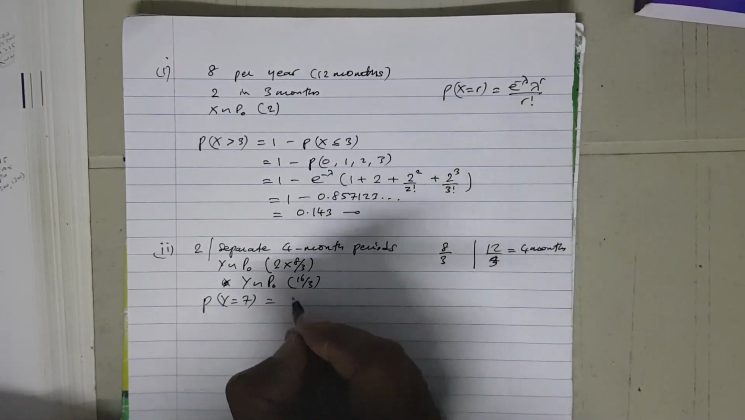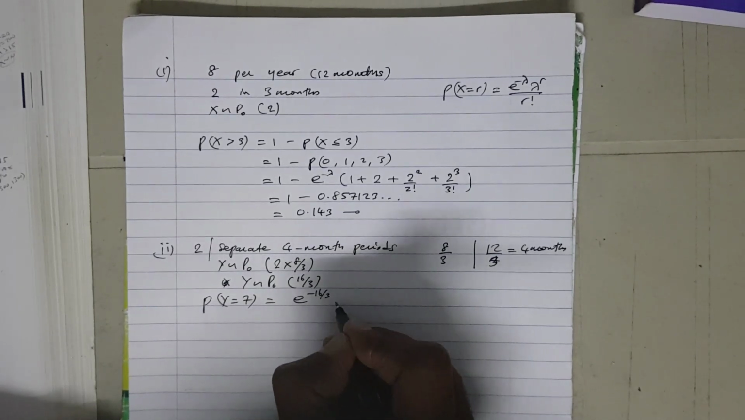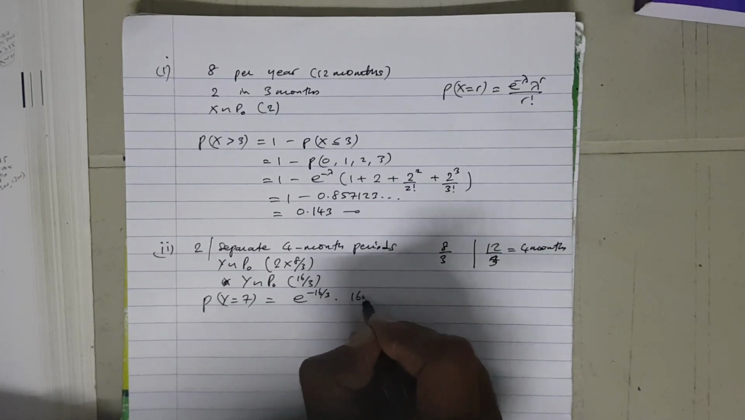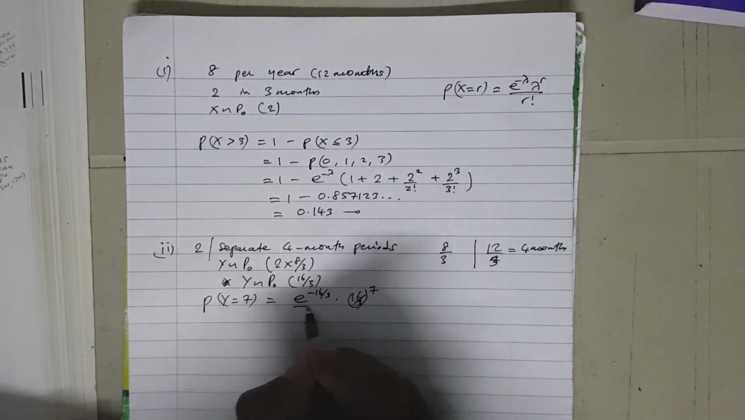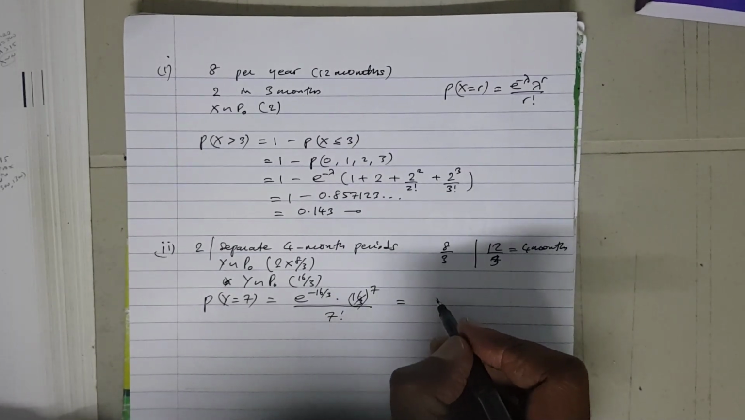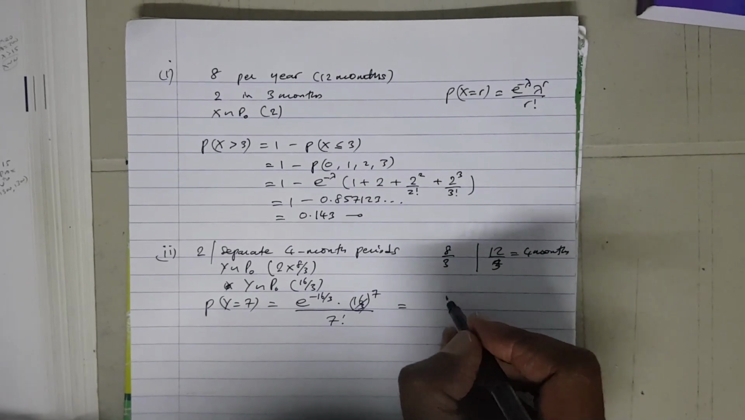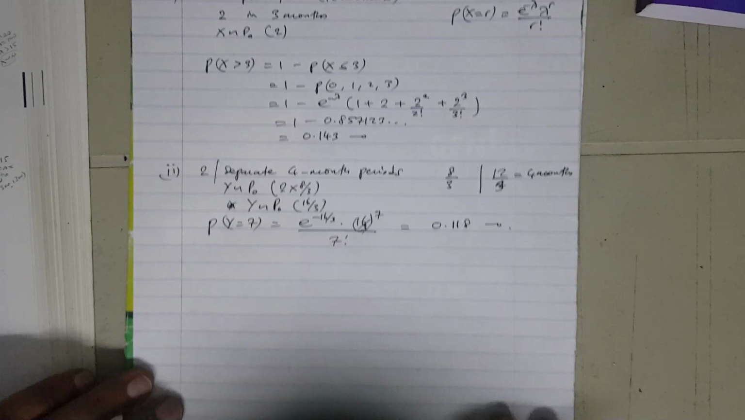So this is e to the power minus 16 over 3, times 16 over 3 to the power of R, that is power 7, divided by 7 factorial. And if you were to work this on your calculator, you should be able to get 0.118. There we go. Second part of the question is done.